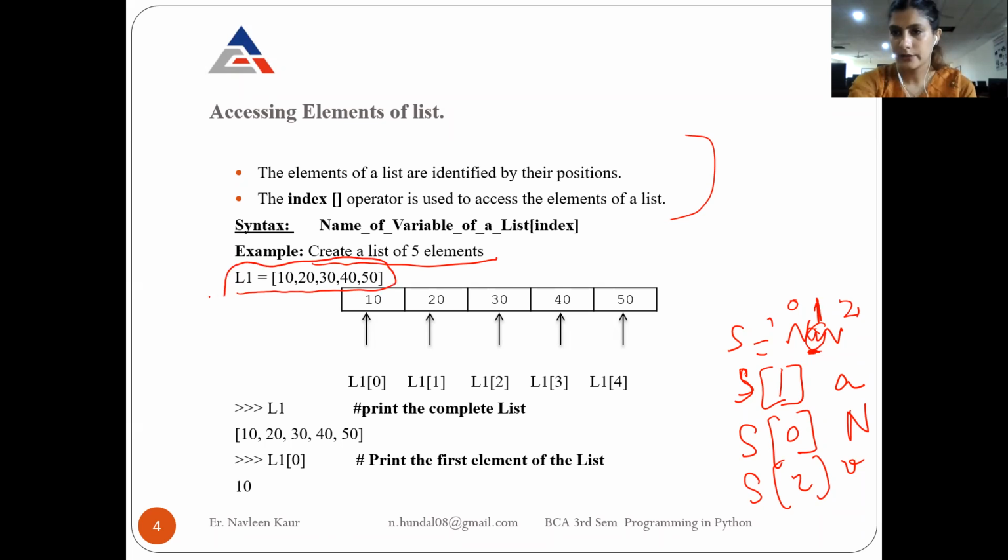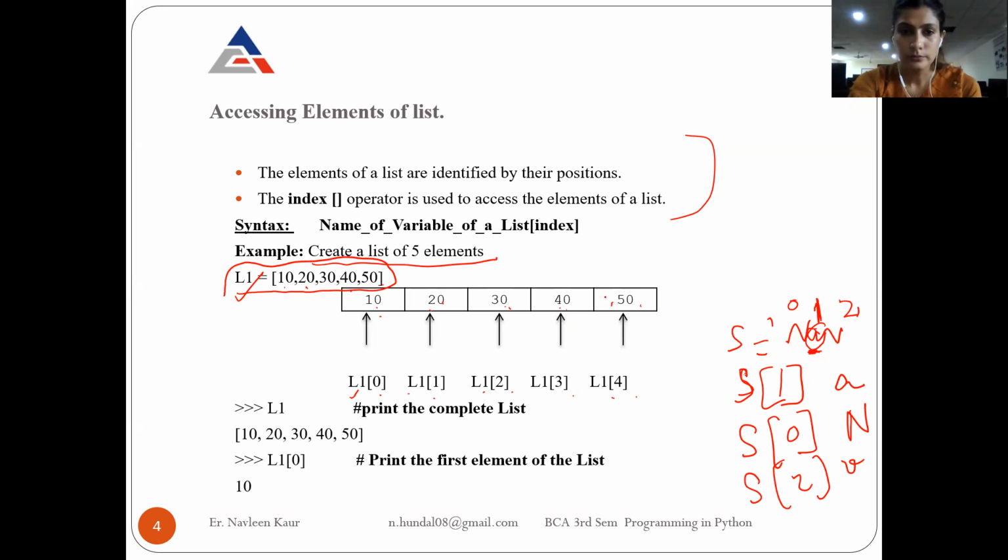Can you see the name of the list is L1? Okay, and how many integers are there? 1, 2, 3, 4, 5. Okay, so if I represent it like the way I was representing strings, 10, 20, 30, 40, 50. So the same way we can use to access the elements. Okay, so this is the name of the list L1. So the very first element will be at 0, L1[0]. After that, L1[1], L1[2], L1[3], L1[4]. The same way we were doing with the strings.